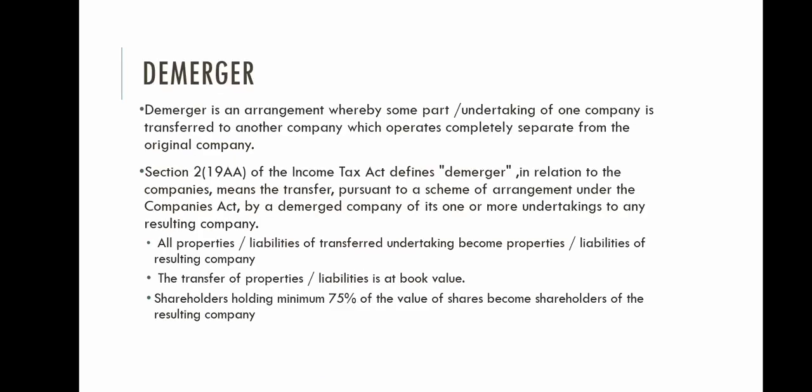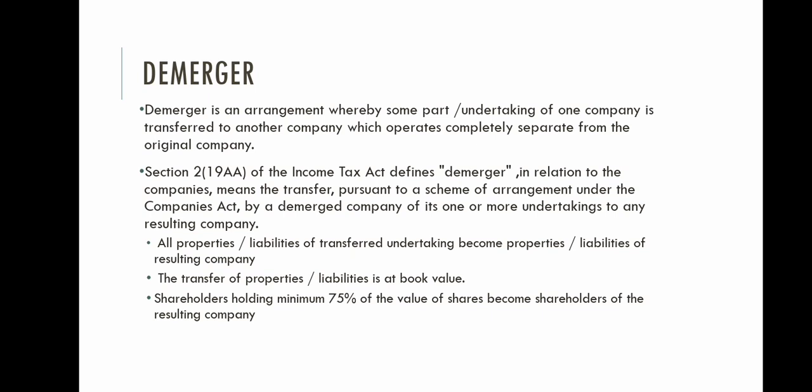Now let's see what is demerger. Demerger is an arrangement whereby some part or undertaking of one company is transferred to another company, which operates completely separate from the original company. So if a part or a branch of a company is transferred and merged with another company, that process is called demerger. It's also a type of amalgamation, where the part or branch of one company is transferred to another company.